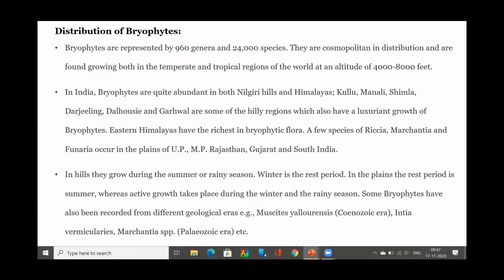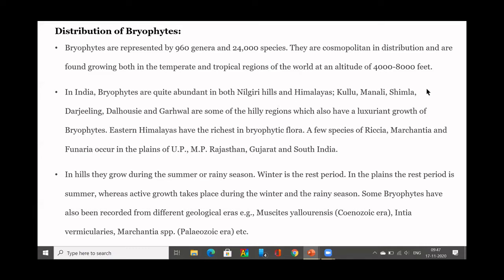You find them mostly in hilly regions, growing in temperate regions. You can find them in tropical regions, but at high altitude, because the temperature is pleasant and cold there. So you find bryophytes in the Nilgiri hills.